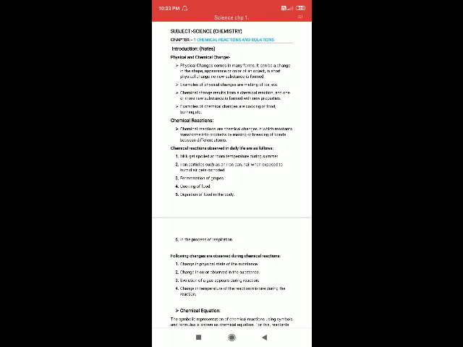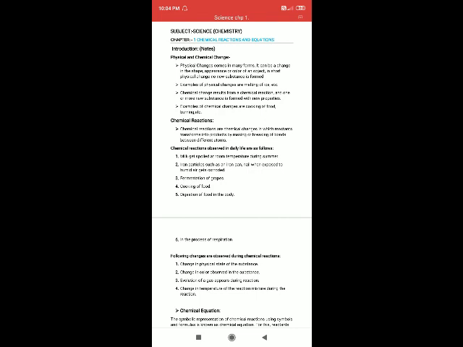Now we will move to the first topic of the chapter, that is chemical reaction. What is a chemical reaction? Chemical reactions are chemical changes in which reactants are transformed or turned into products by breaking of bonds between different atoms. Different atoms together have bonds between them. When there is a chemical reaction, or we can say a chemical change, those bonds will break